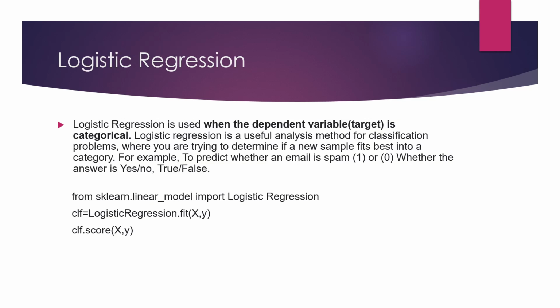Now we will move forward with logistic regression. We know that linear regression is used for continuous variables, while logistic regression is used for categorical variables. I have also written that it is used when the dependent variable or target is categorical. Logistic regression is mostly used in classification problems when we need to classify some new samples.